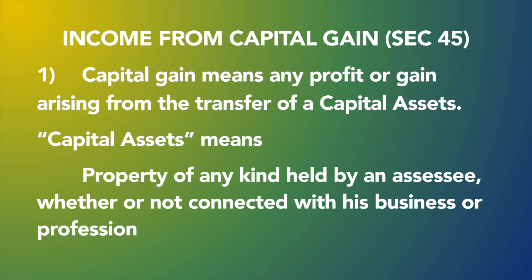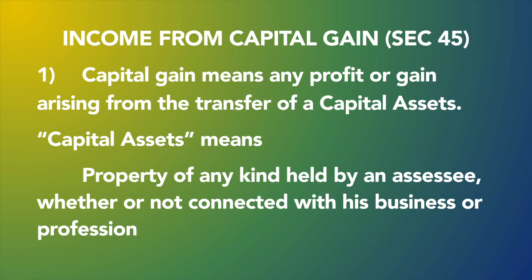The next, fourth head of income is income from capital gain. It is governed by section 45. Capital gain means any profit or gain arising from the transfer of a capital asset. Okay, gain means a kind of profit generated from the transfer of capital asset. Now you have to understand what is exactly the meaning of capital assets. Capital assets means property of any kind held by an assessee, whether or not connected with his business or profession.